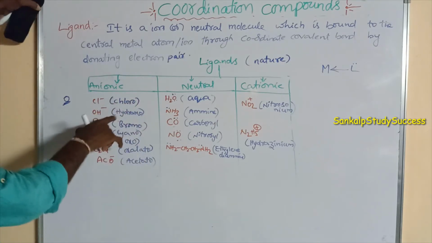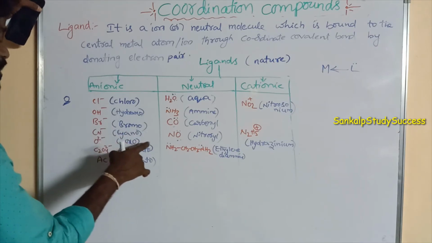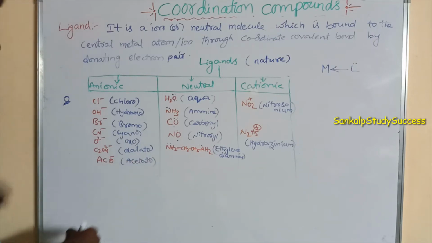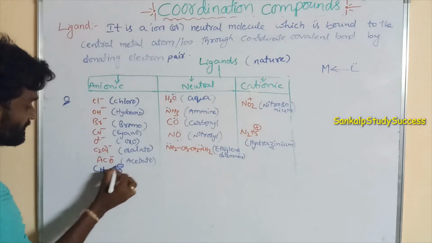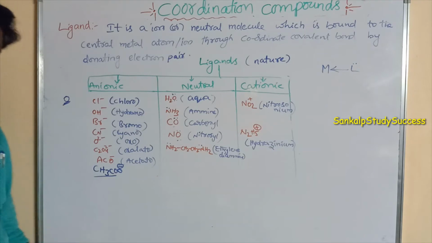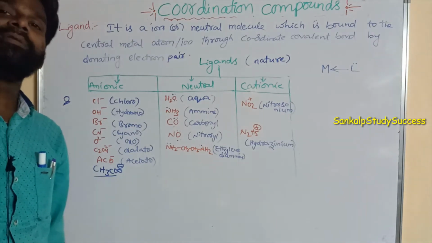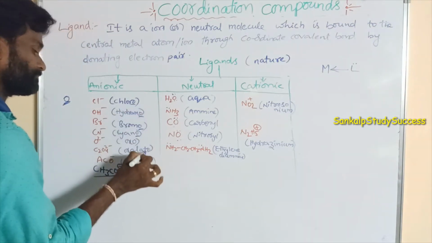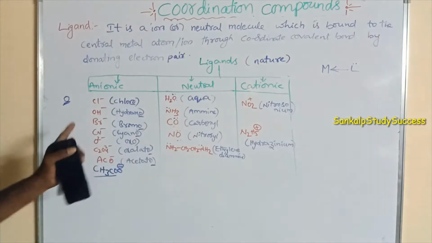So chloro, hydroxo, bromo, CN minus cyano, O2 minus oxo, C2O4 2 minus oxalato, CH3COO minus acetato. CH3CO is the acetyl group, so CH3COO minus is acetate. All these are negative ligands. So the name of negative ligands ends with O. All of them can donate a lone pair.